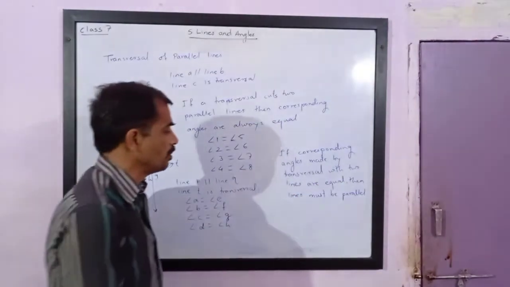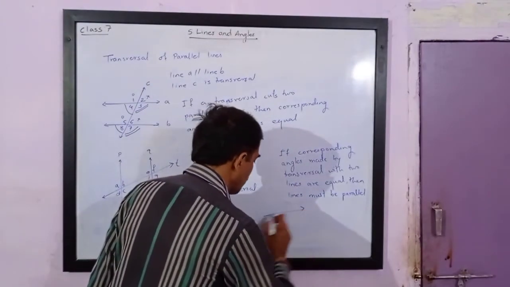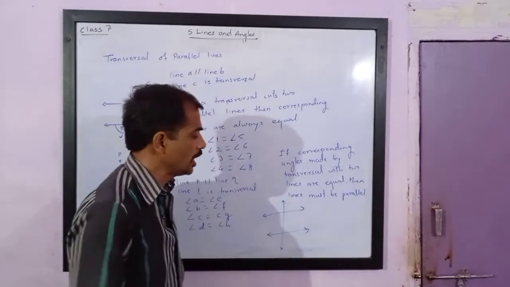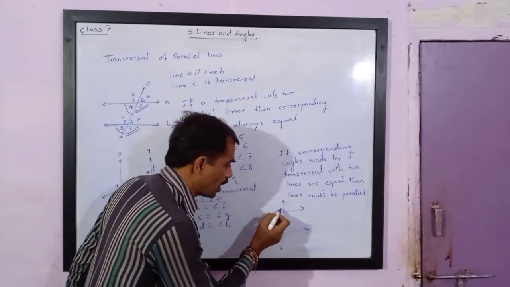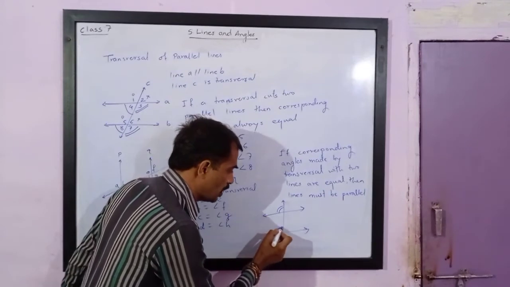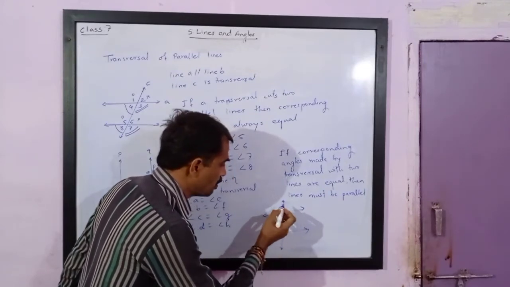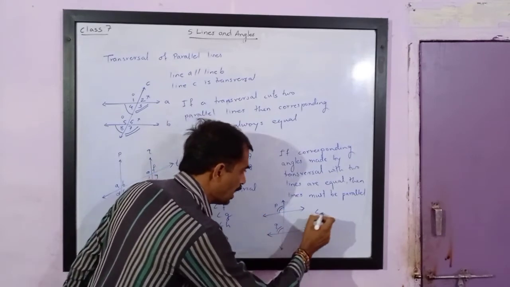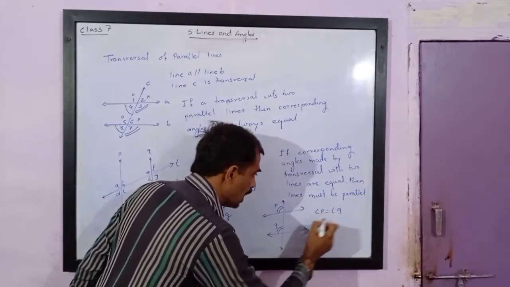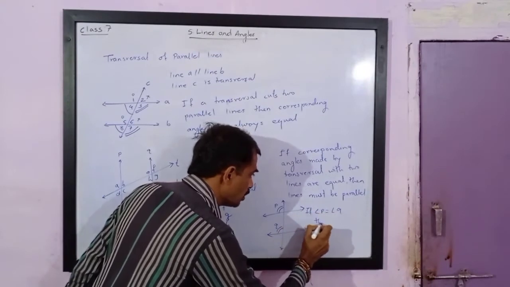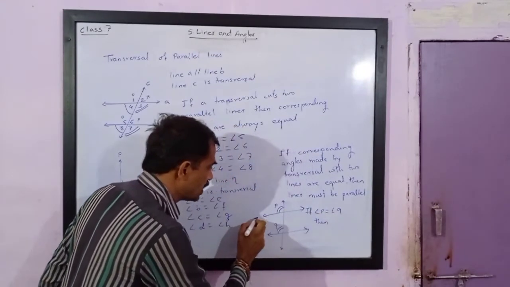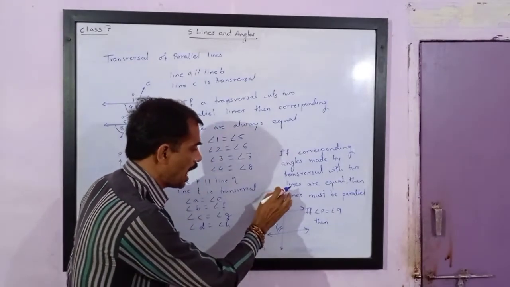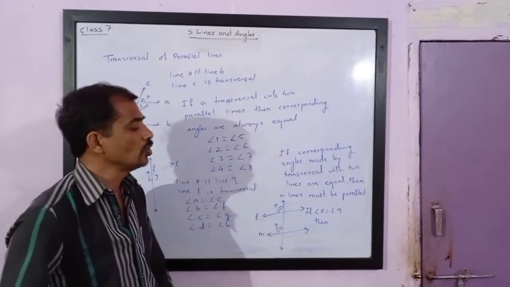Let us try to understand the meaning of this. So we don't know whether lines are parallel or not, but we know that the corresponding angles are equal. Corresponding angles, any one of the pair is congruent. If you know that this angle is congruent to this angle, that is, let us give them some name, P and Q. If angle P is equal to angle Q, then these two lines, that is L, M, N. In this you will notice that N is a transversal and L and M are two lines.